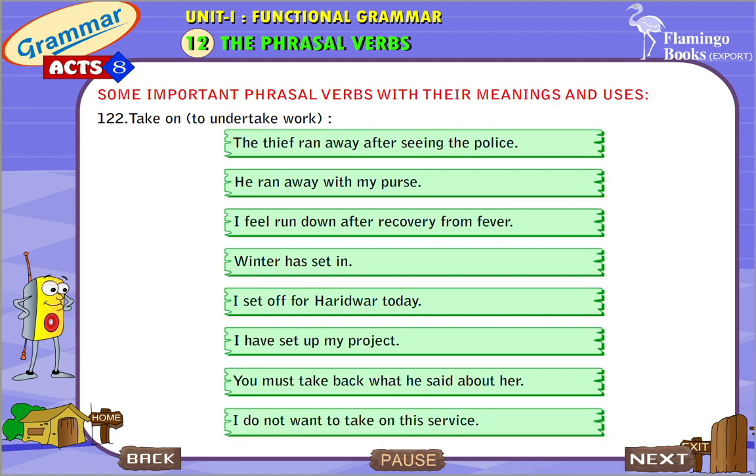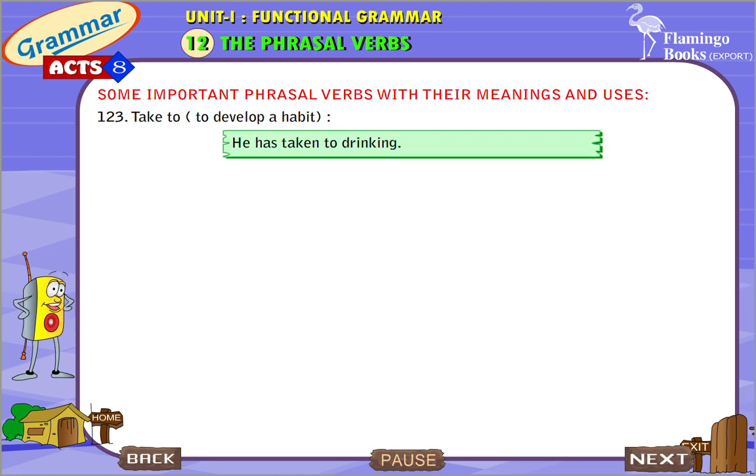I do not want to take on this service. Take to, to develop a habit. He has taken to drinking.